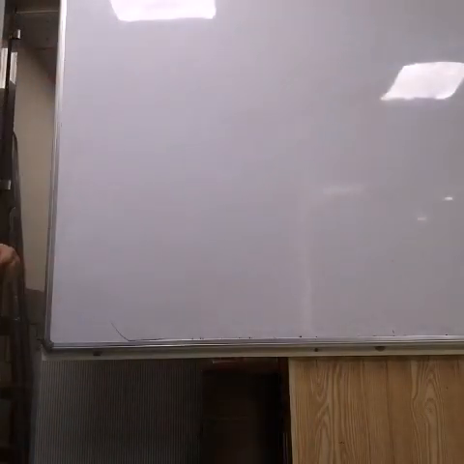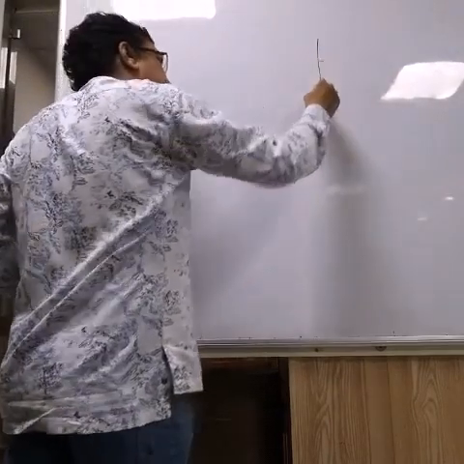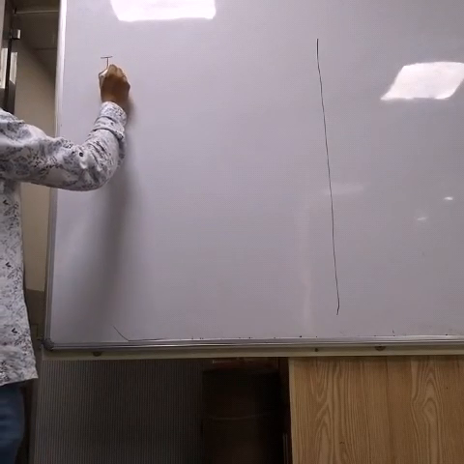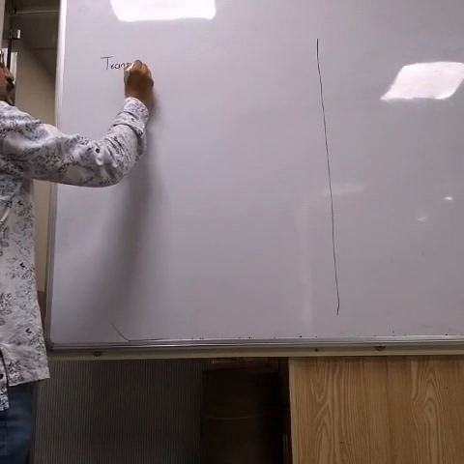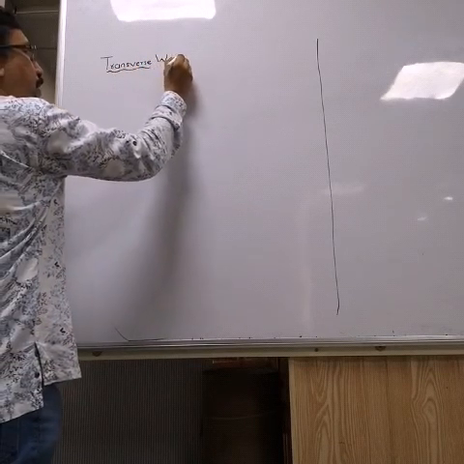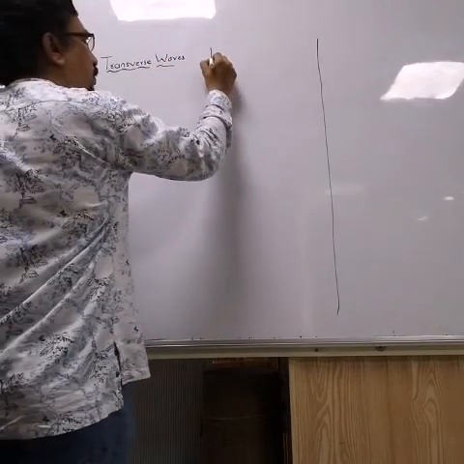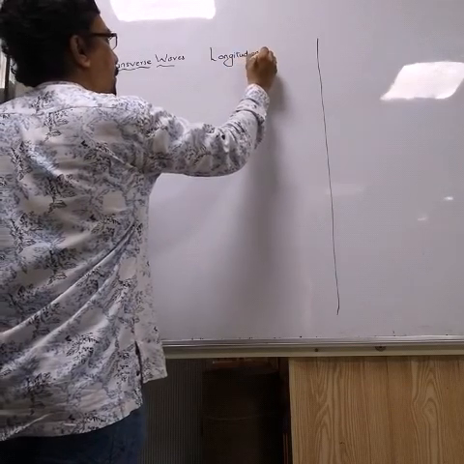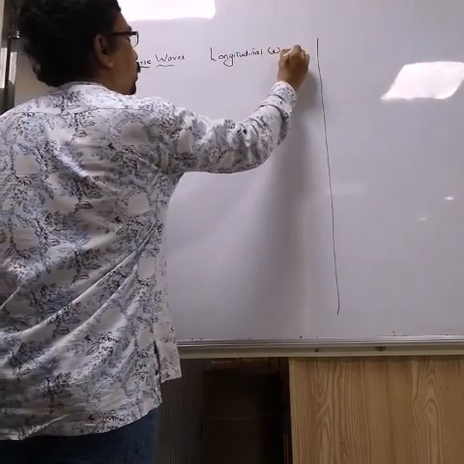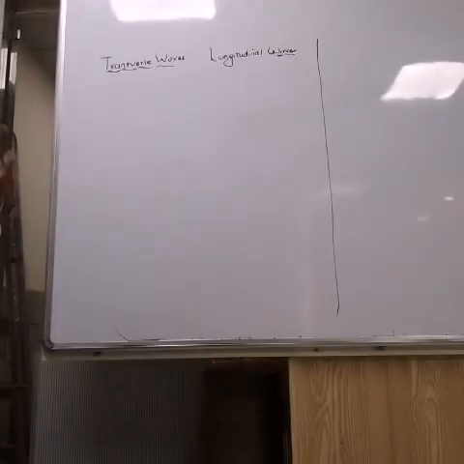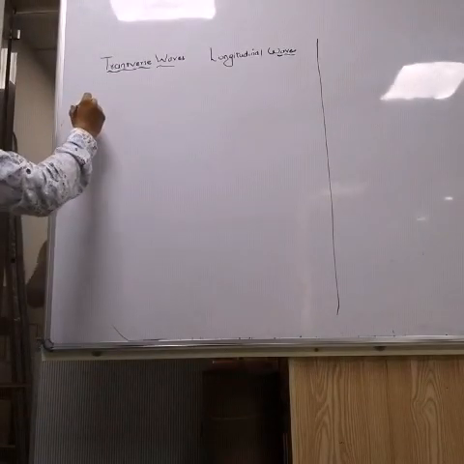So friends, today we will understand about two types of waves, that is transverse waves and second are longitudinal waves. Okay, transverse waves and longitudinal waves. See the basic difference which I am telling you, understand this.